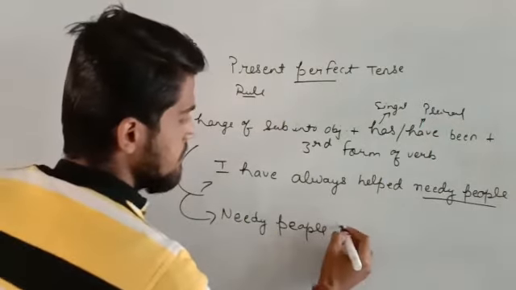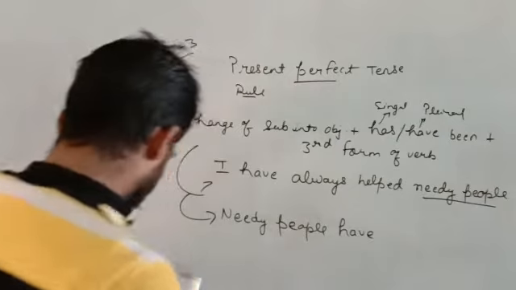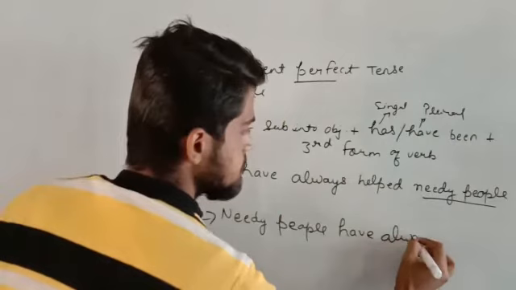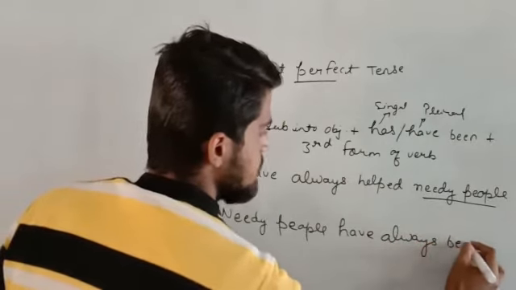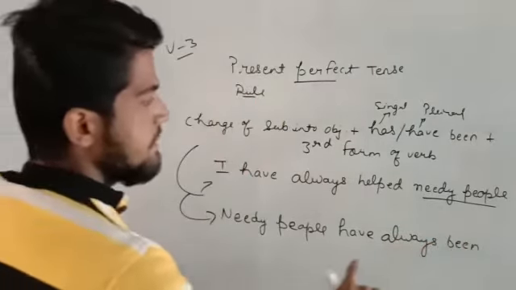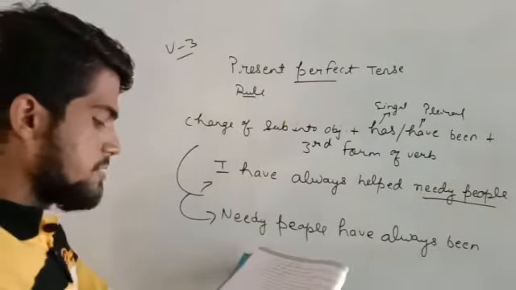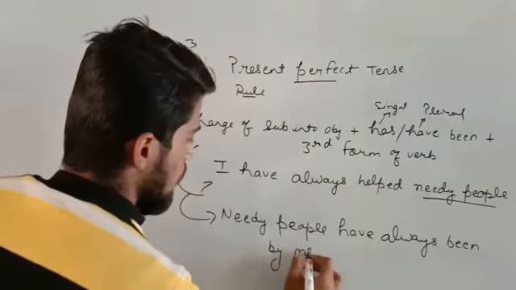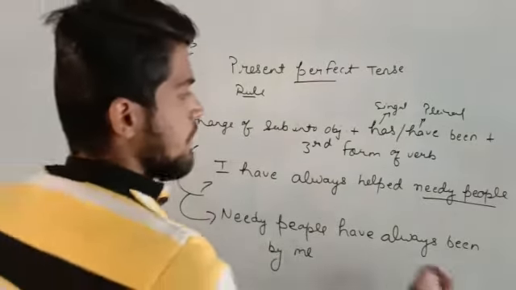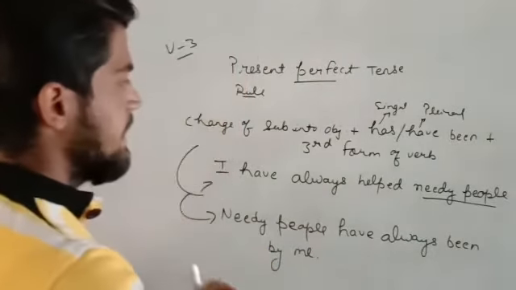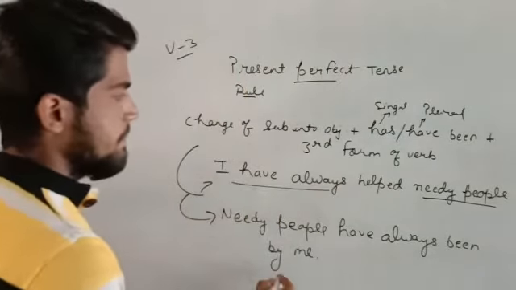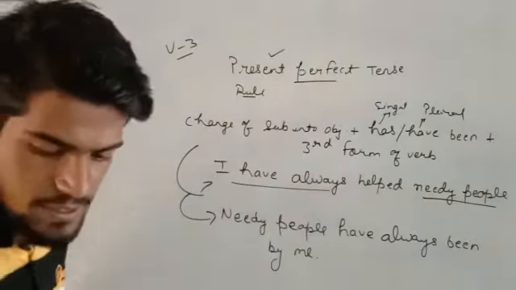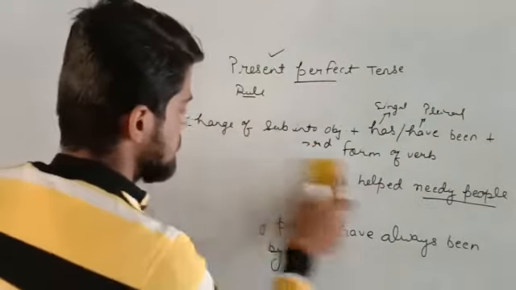Needy people have always been helped by me. Okay, so this will be the sentence. Okay students, we have to write it like this. So we have converted active voice into passive voice. This was the example in which I converted present perfect tense.